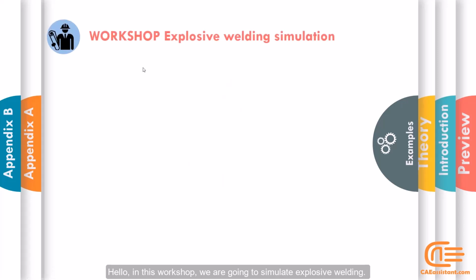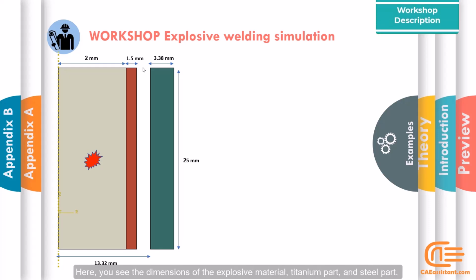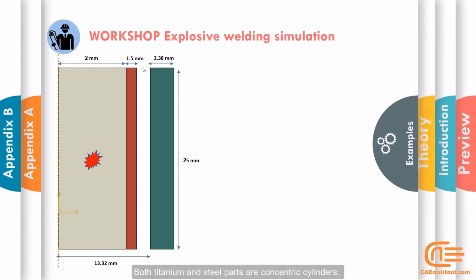Hello! In this workshop we are going to simulate explosive welding. Here you see the dimensions of the explosive material, titanium part and steel part. Both titanium and steel parts are concentric cylinders. The inner cylinder is the titanium part and it is going to be welded to the steel part.